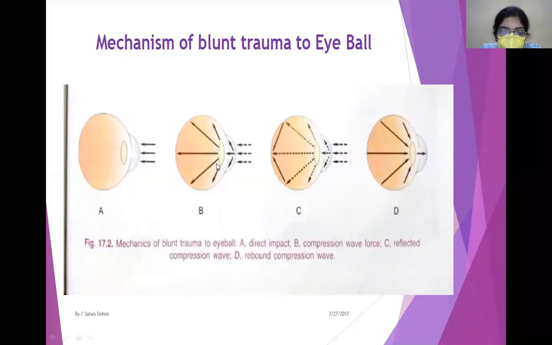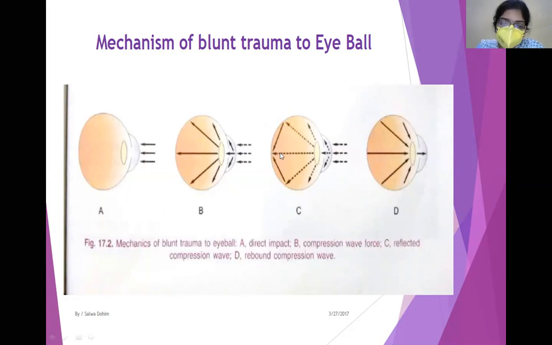But primarily, the main impact is borne by the iris lens diaphragm. This is the lens, and obviously you'll have the iris somewhere here. So this impact will push the iris lens diaphragm posteriorly like this. And then it will also hit the retina and the choroid layers. This is the compression wave force. Now, after hitting the retina and the choroid and pushing the iris lens posteriorly, all these compression wave forces will be directed posteriorly or reflected towards the posterior pole of the eyeball where the macula lies.